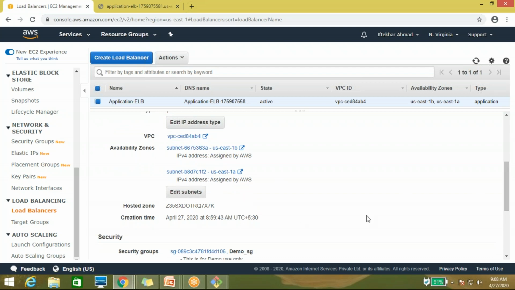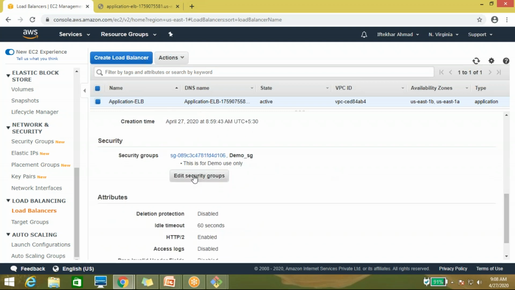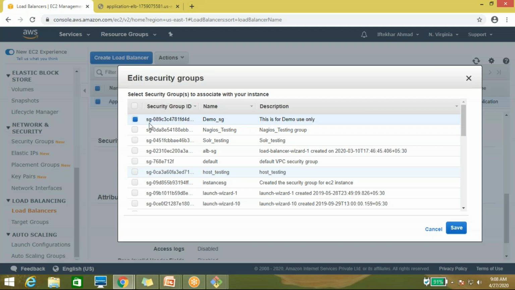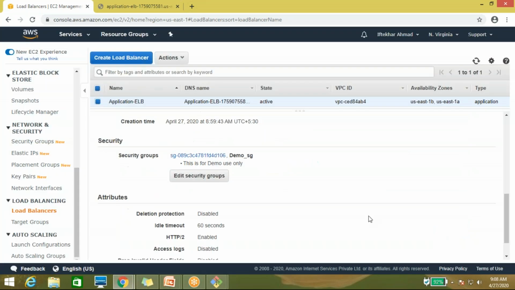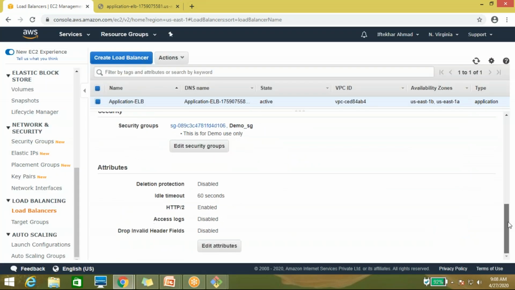Subnet hosted. Security group for the demo SG, which has HTTP and HTTPS ports already enabled.